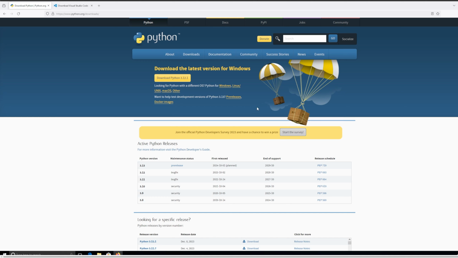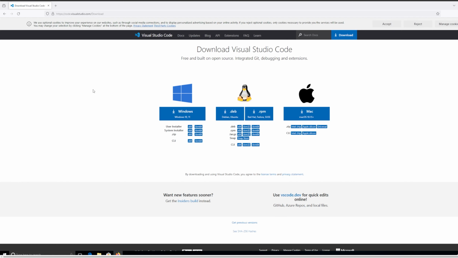So the first thing you need is Python. Python used to be installed on Windows and, if I'm not wrong, Mac OS. Linux, 99% of the Linux distributions you are running have Python installed, right? Make sure you download 3.12 because that's the stable release. Don't download the pre-release because that's not stable. It might be a little glitchy, might have some errors, and might not work properly, right? So once you have this, just install it and close it.